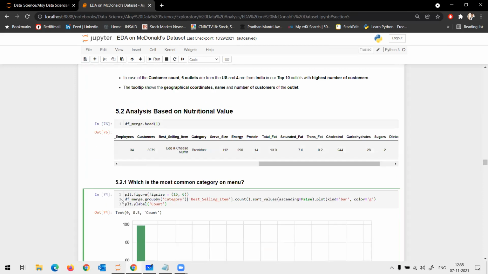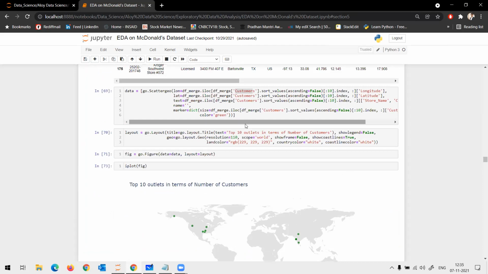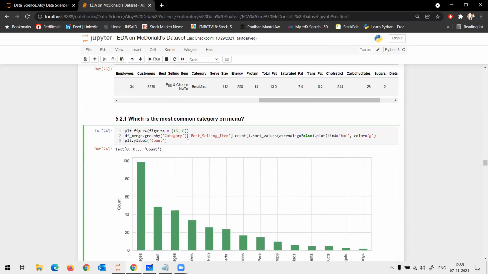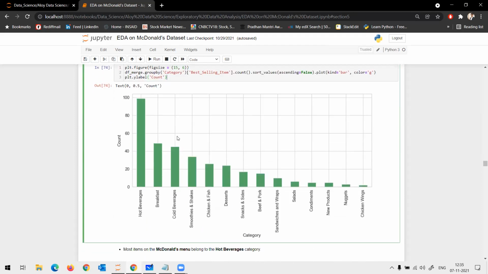There are a lot of varieties. You have cold beverages, you have smoothies, you have chicken, fish, you have desserts. Okay. So if you see the top 5, you have hot beverages, cold beverages, smoothies, chicken and fish. Technically, hot beverages is the one with the highest number of varieties. That is important.